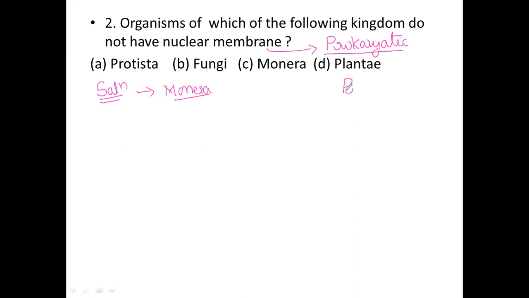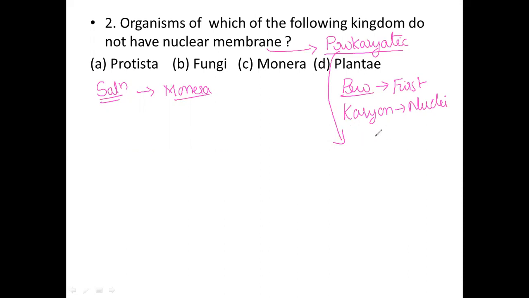Pro means first, and karyon means nucleus. So prokaryotic means the absence of a true nuclear membrane.